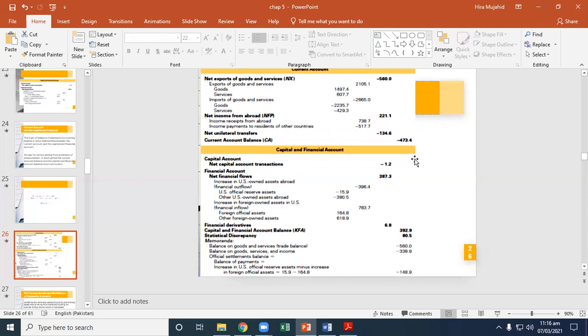If you combine these values, you can see 473.4 million. The current account is 473.4 million.